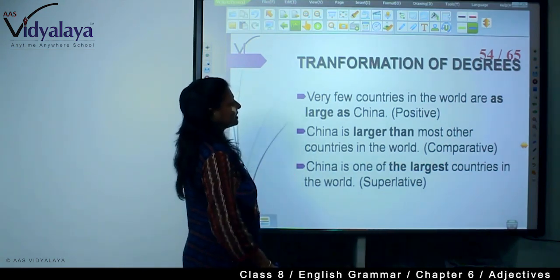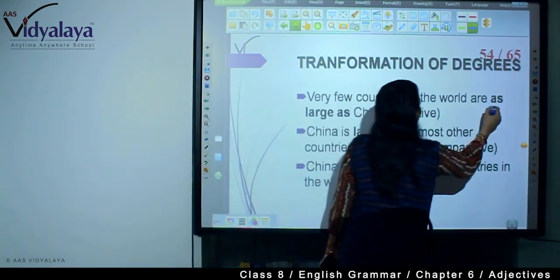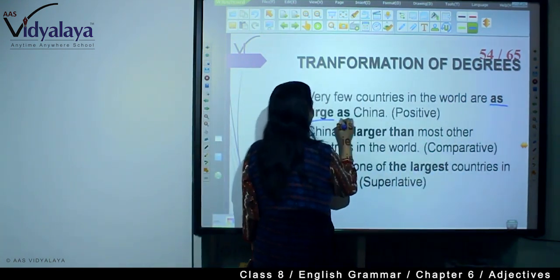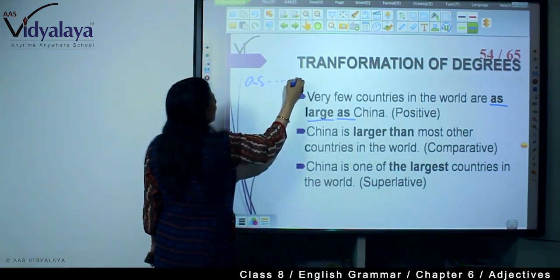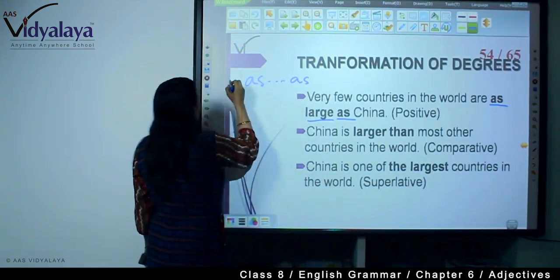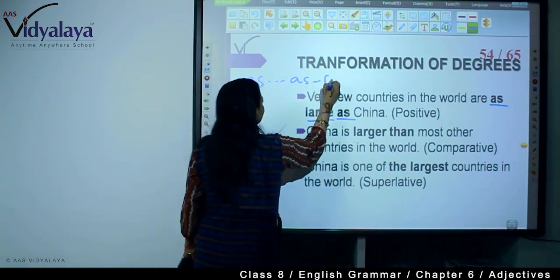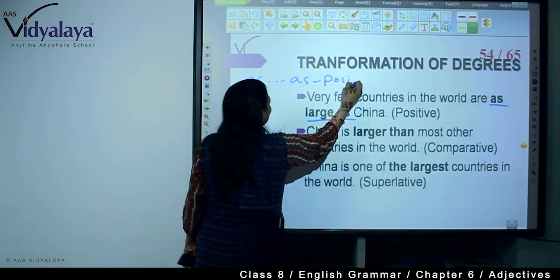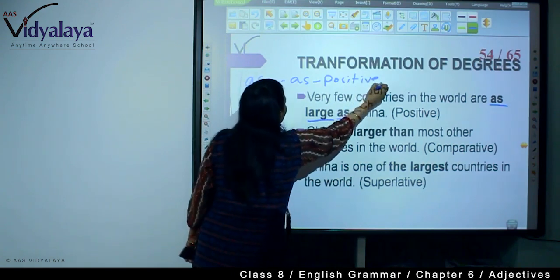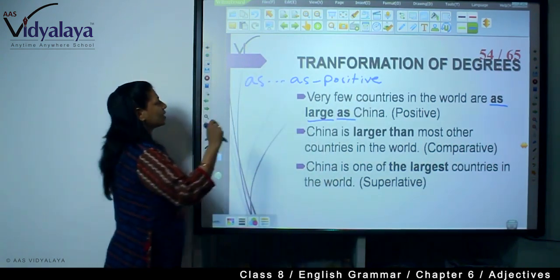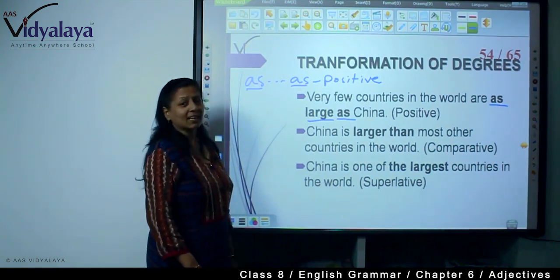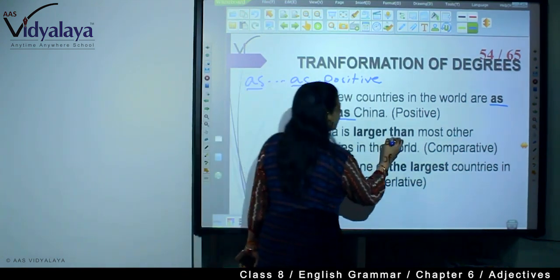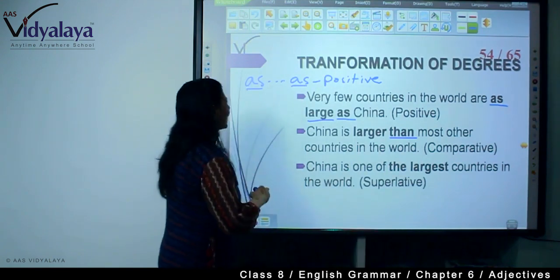See, "very few countries in the world are as large as." Wherever you get "as... as," this is always positive. This is a clue. Okay? In positive degree you will find "as... as." Now, in comparative, you will always find "than."